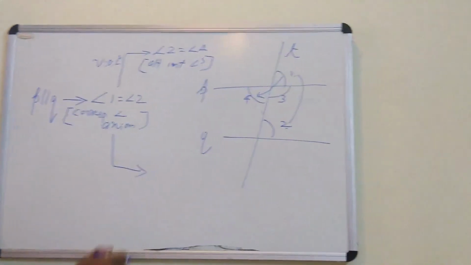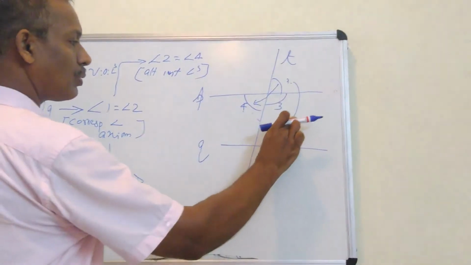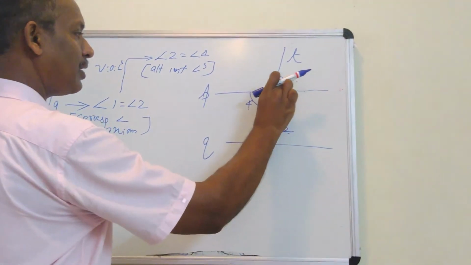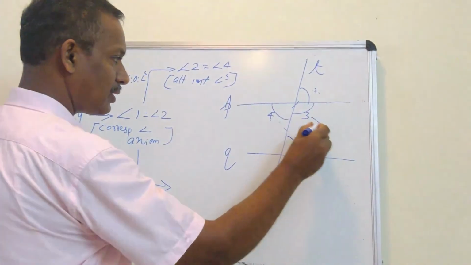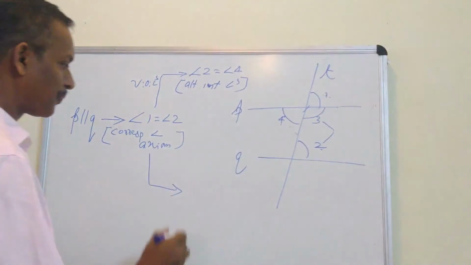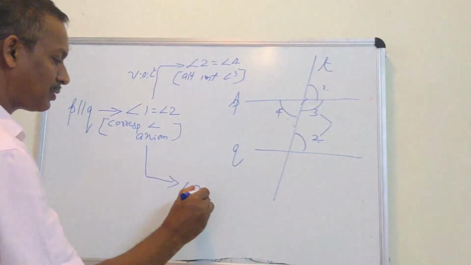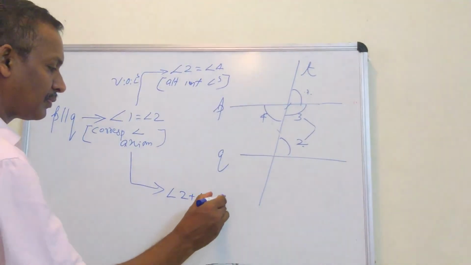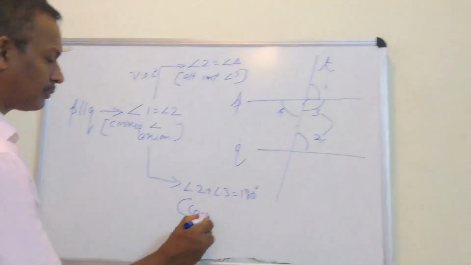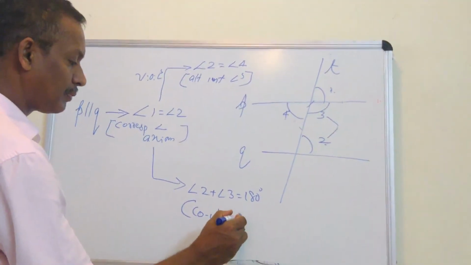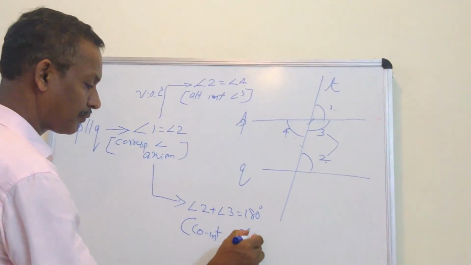Now we are going to prove co-interior angles. How co-interior is making the relationship. We know 2 plus 3 is 180. This is co-interior angle theorem. This is the theorem.